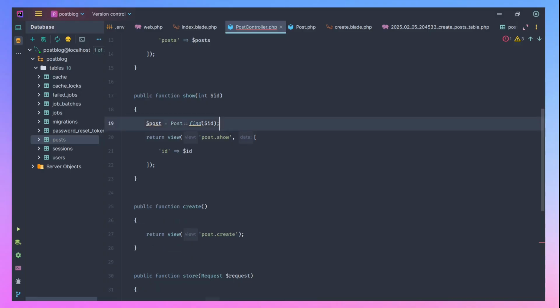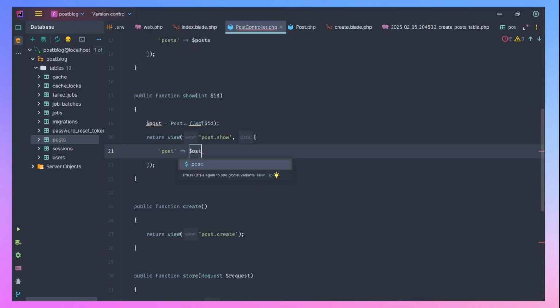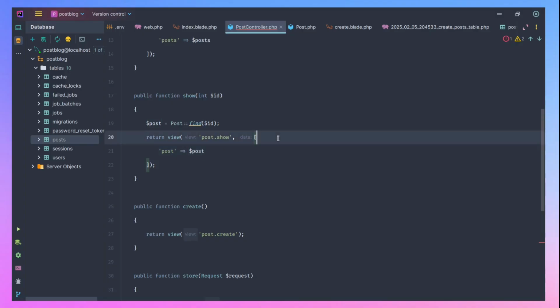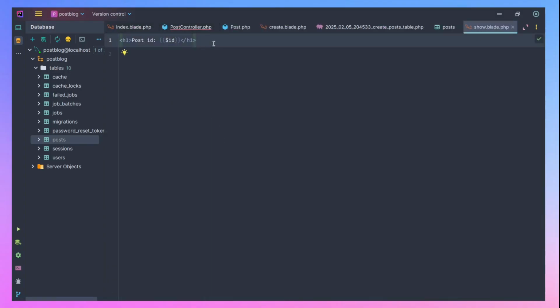So now let's come back here. Instead of saying ID, now let's say post, then post. Now let's go back to our show. Then let's say we want to display the post. Let's say H1. Then we want to display the post title. Then let's have the post content.